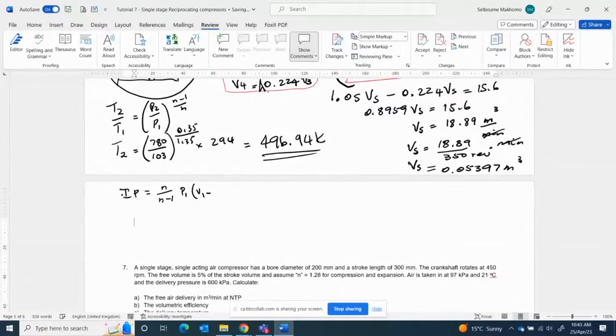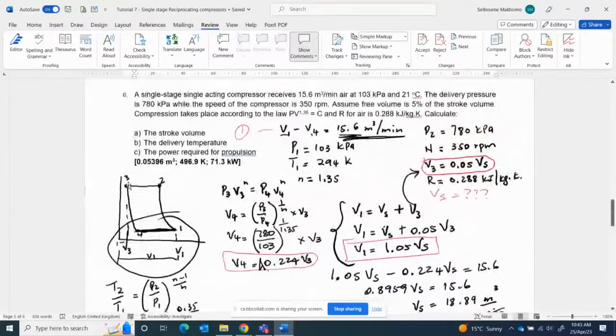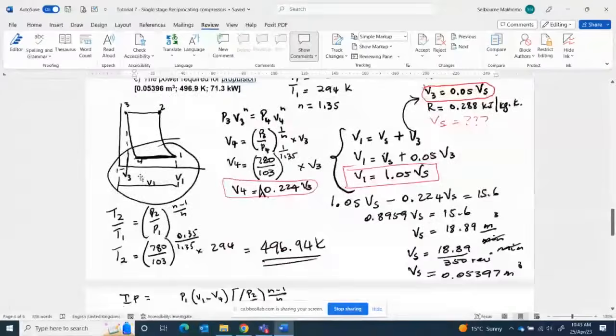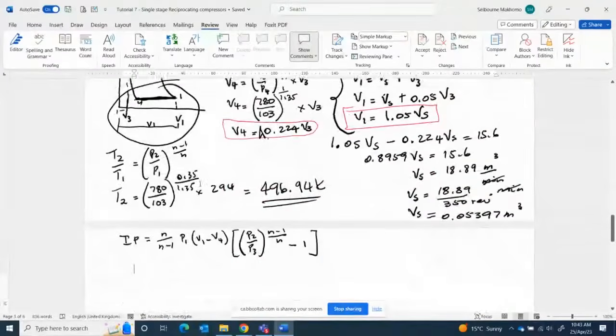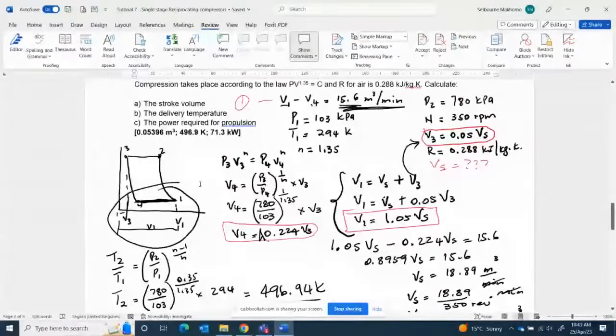P1 now goes, this clearance, V1 over V4 bracket, (P2 over P3)^((n minus 1) over n). That's what we have. So V1 minus V4 is in cubic meters per hour. Sorry, it's per minute.